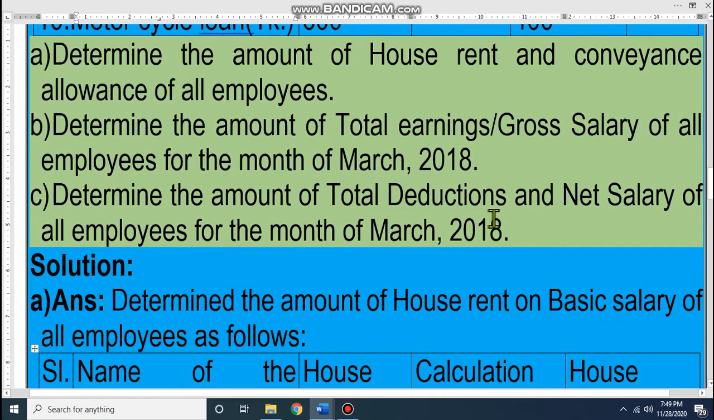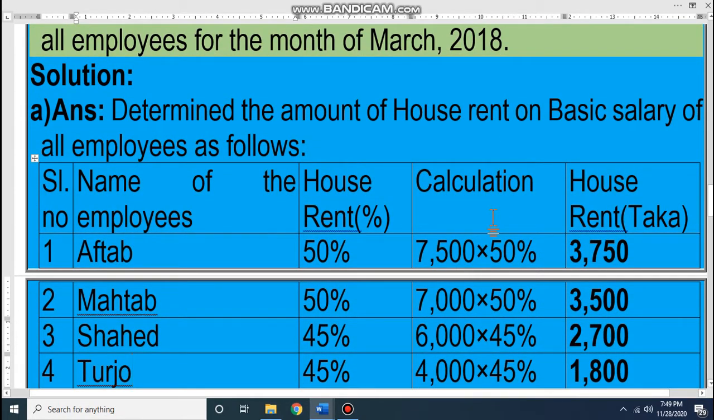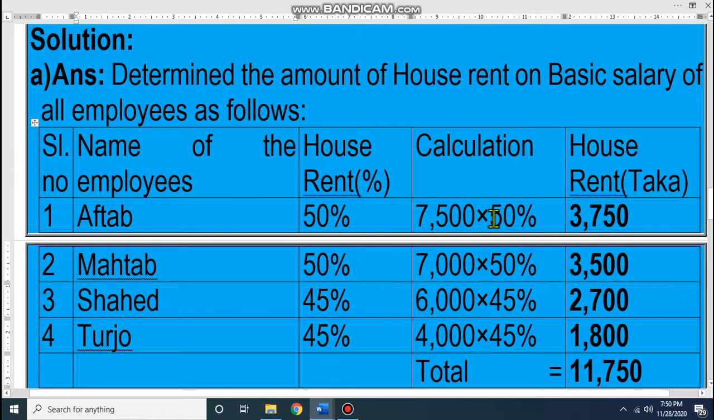Dear student, look at how we will do it. Look at the names of the employees: Aftab, Mahatab, Shahed and Turjo. Aftab's house rent is 50% on basic. His 7,500, 50%, that means 3,750. Then Mahatab, 50% of his basic, 7,000 into 50%, 3,500. Then Shahed 45%, 6,000 into 45%, 2,700. And Turjo 45%, 4,000 into 45%, it is 1,800.